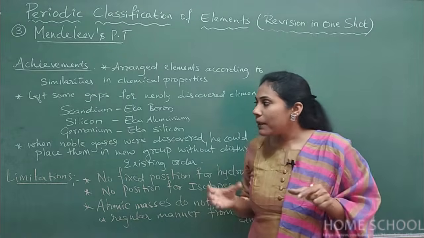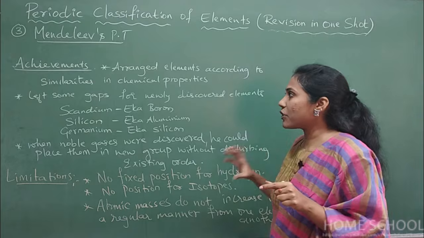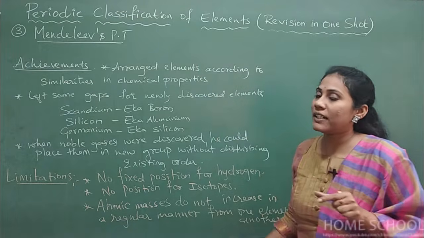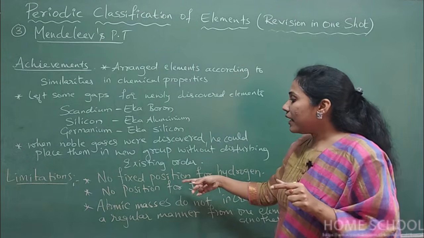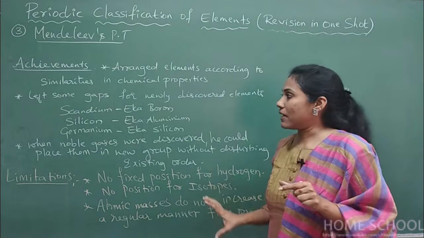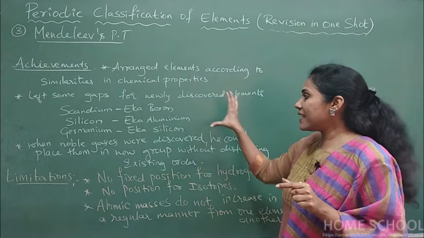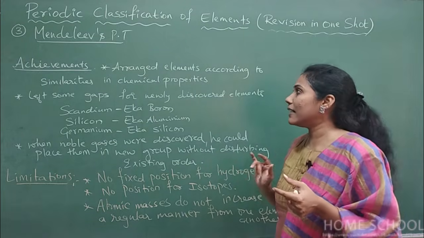Actually for the Karnataka board, these questions are very important. Either they'll ask you the achievements of Mendeleev's periodic table for 3 marks, or they'll ask you the limitations of Mendeleev's periodic table for 3 marks. So 3 points I have written for each case. Let's discuss them in a detailed way.